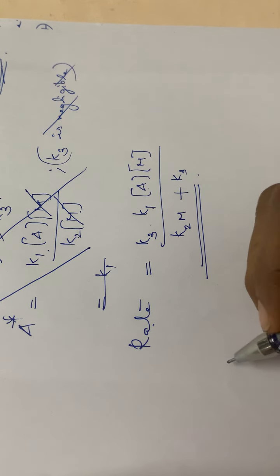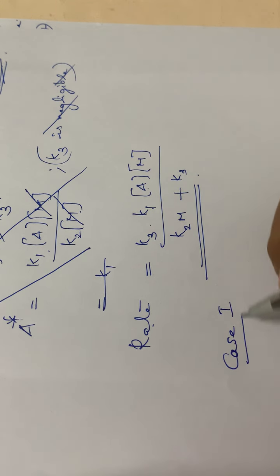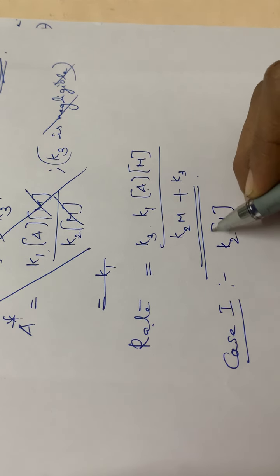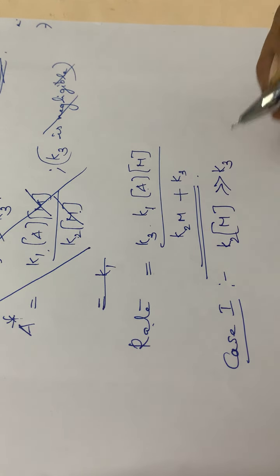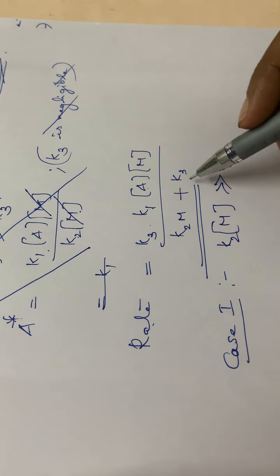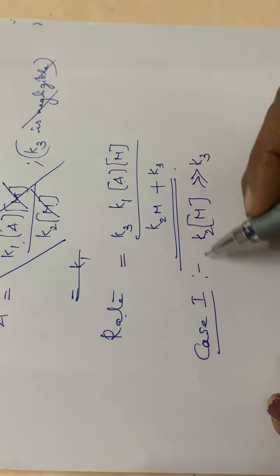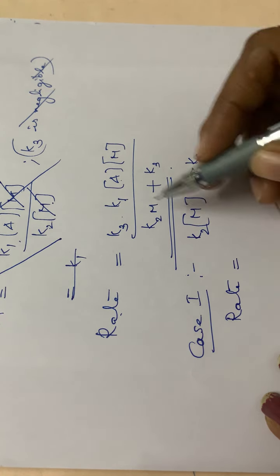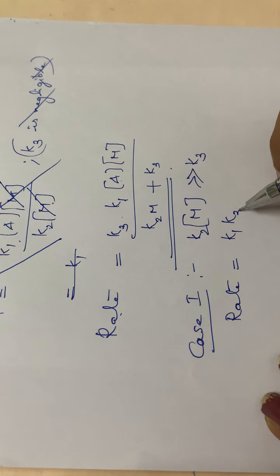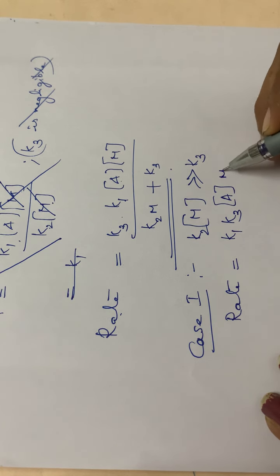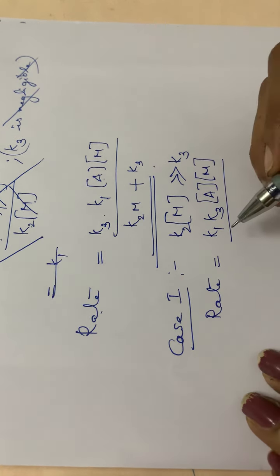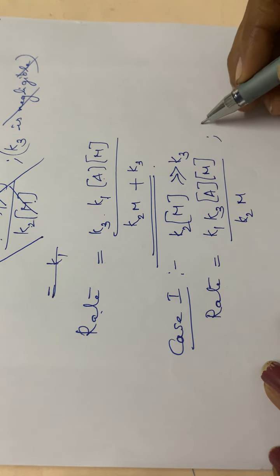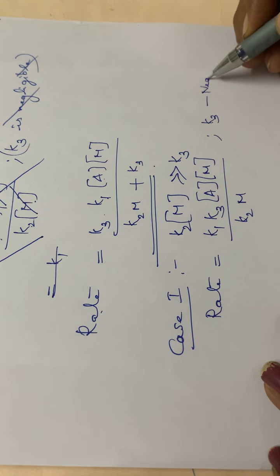Then the next is we can have two cases. The first case, just as I said earlier, is K2M very much greater than K3. So we can neglect this K3 value. By substituting this value in this equation, how will you calculate rate? Rate is equal to K1 K3 into A into M divided by K2M. The K3 in the denominator can be neglected.